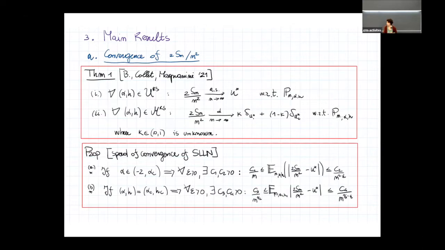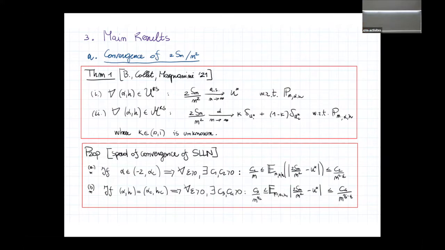Fine, let me go to the results. As I said, the results are about the behavior of the S_n, the density of the edges. At first we proved that, if we look at the convergence of this empirical average, we derive a strong law of large numbers with respect to the measure of our edge-triangle graph.